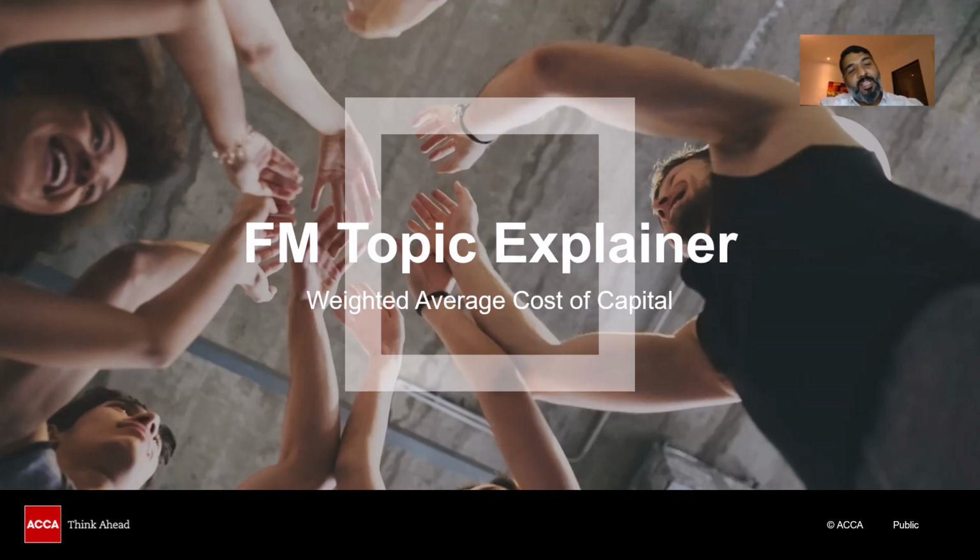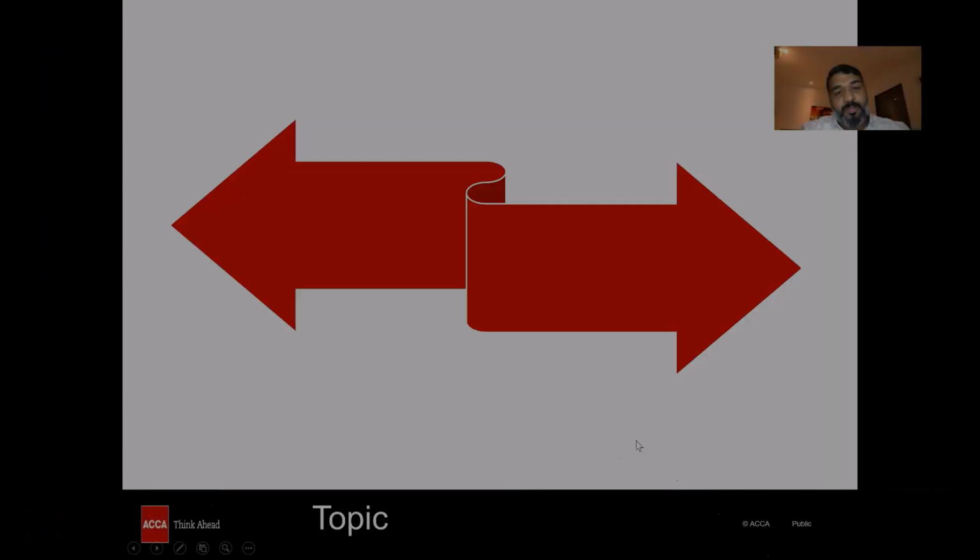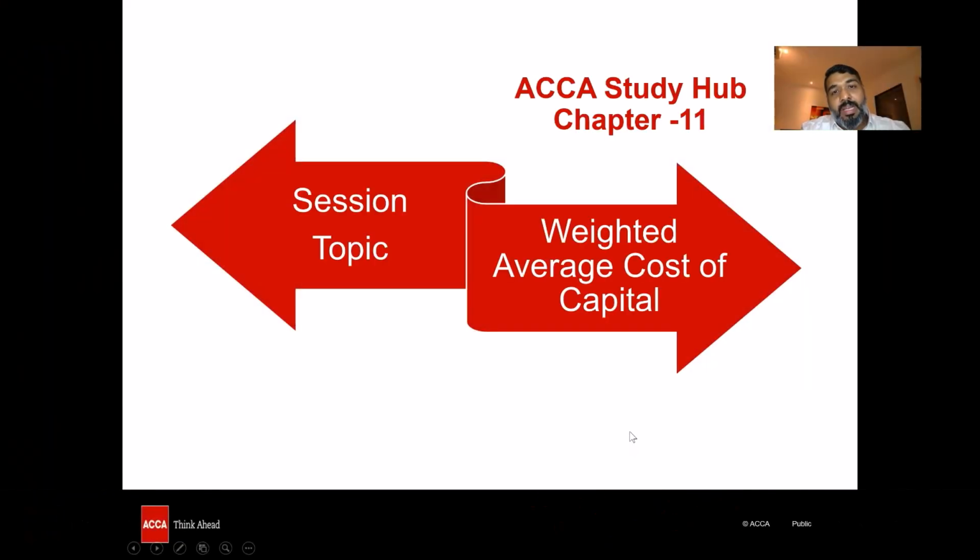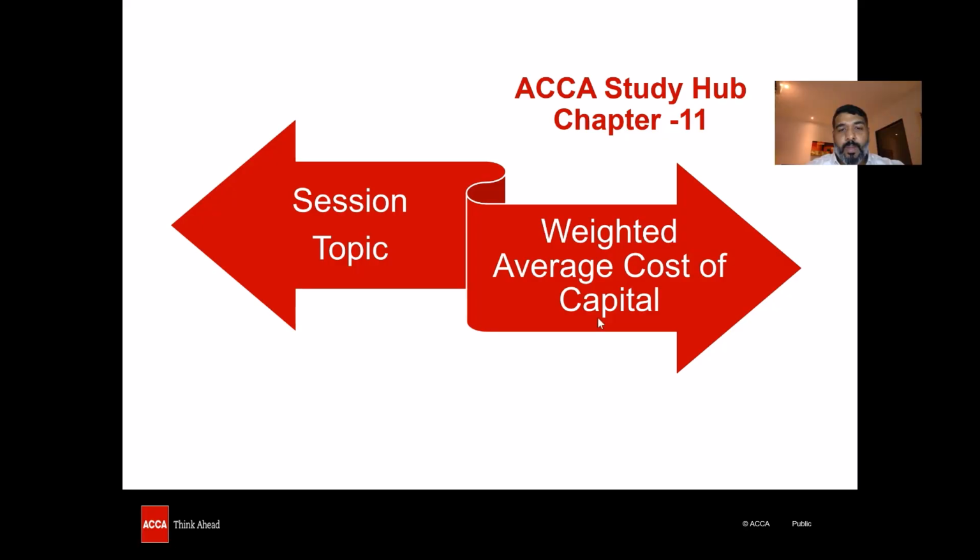Let's have a look at some common errors. What do you think are the challenging areas of FM? We would have a lot of suggestions. Sure, there are a lot of topics, but the one that needs to be highlighted now is the WACC, the weighted average cost of capital. This session is aimed to simplify the concept of WACC. So this is ACCA's Study Hub, chapter number 11. Let's move into the illustration.